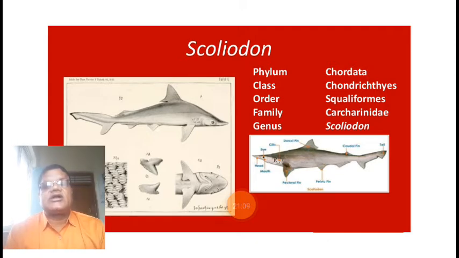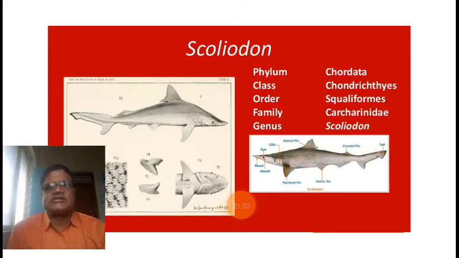The second organ is called the tongue. The tongue in reptiles, amphibians and mammals is muscular, glandular and protrusible. Muscular means it is formed by muscles.